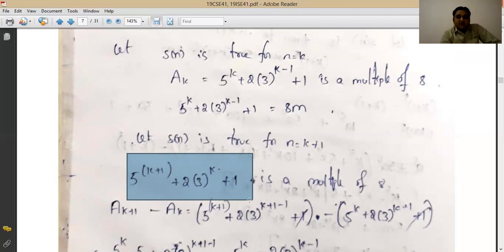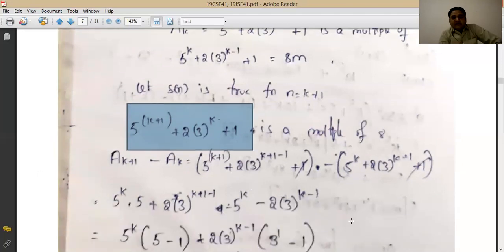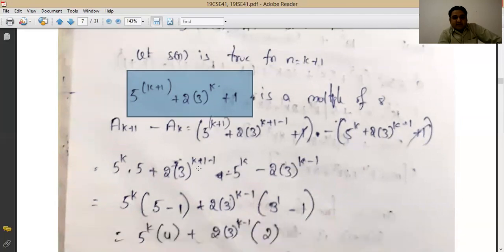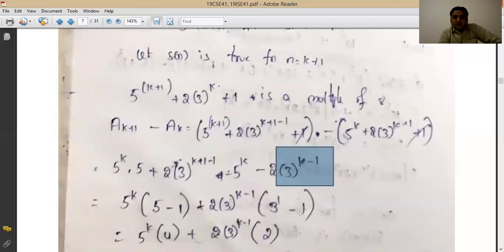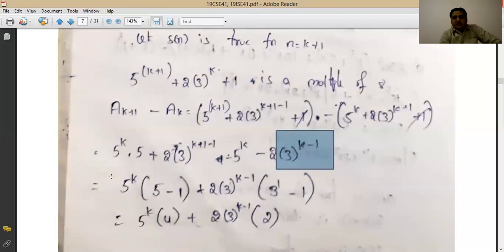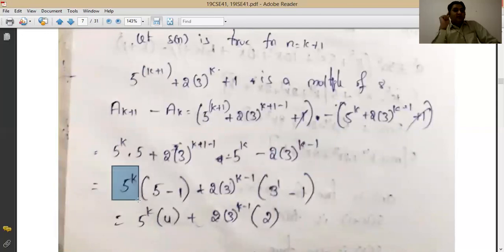So when you write down a_(k+1) minus a_k, then you will be able to cancel 1. So 1 will be cancelled. And then when you are able to write down this value and this value, then you have to understand that if 5 is an odd number, then 5 power anything other than 0 will also be an odd number, right?